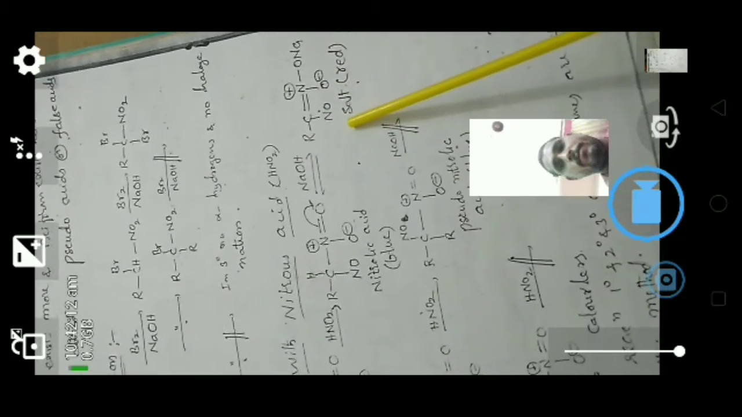Then tautomerism takes place here, and we get the OH, enolic form, the acid form. Then this acid form, when we react it with sodium hydroxide, gives the sodium salt of the nitroalkane. So this is red in color.